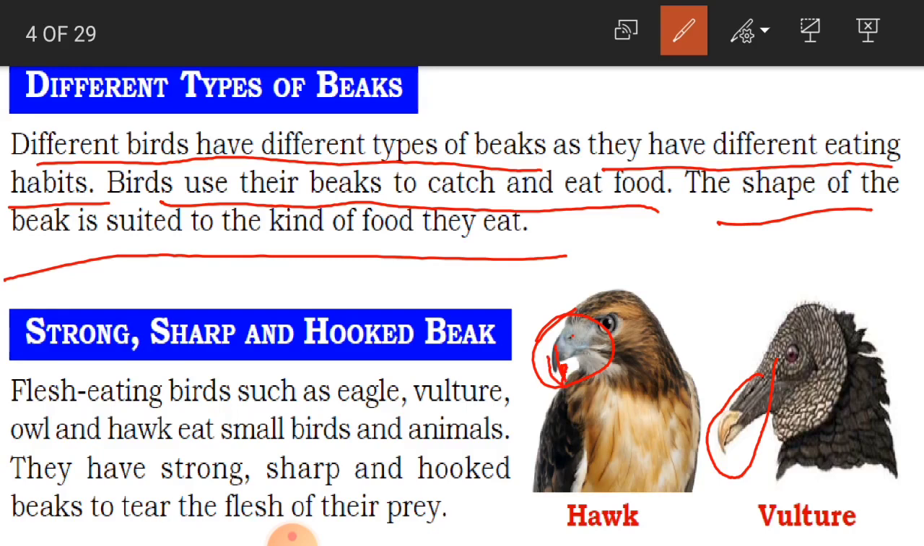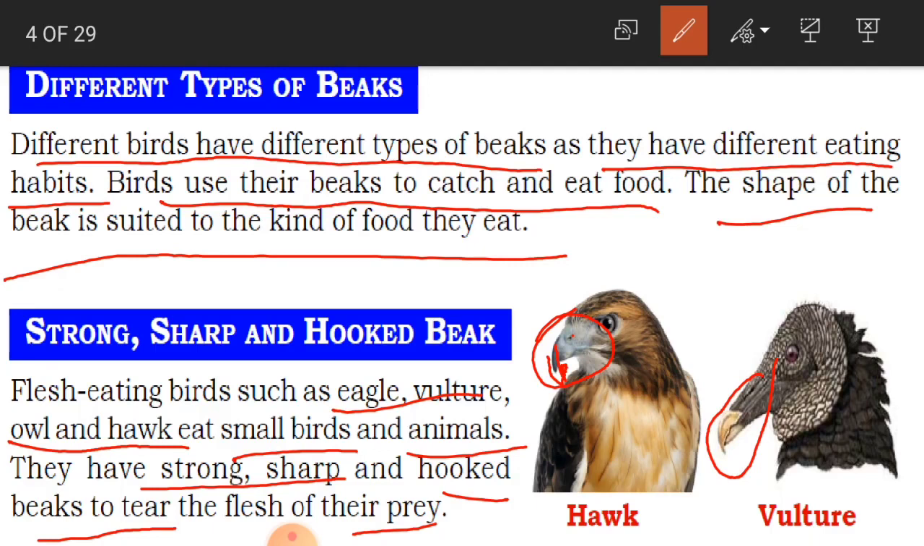Flesh eating birds such as eagle, vulture, owl and hawk eat small birds and animals. So they have strong, sharp and hooked beaks to take the flesh of their prey. Why do they have the sharp and strong hooked beak, children? These animals eat small birds and animals, so to tear the flesh, in the sense to cut the flesh, they have got this strong beak.